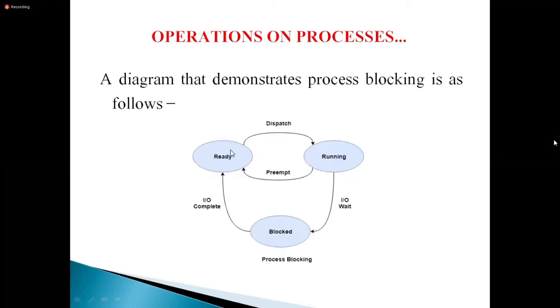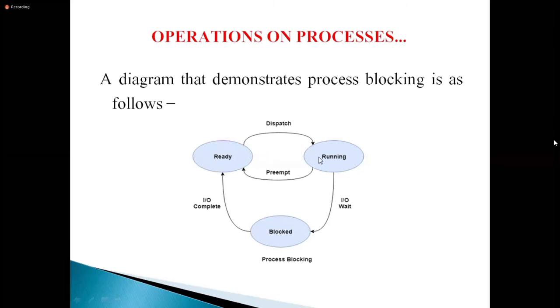This is the diagram. Must see. All the jobs are placed into the queue. In the ready queue, what happens? All the processes are loaded into the main memory for execution. So one of the processes is assigned to the CPU. So who will do that? The dispatcher. The process is executing.